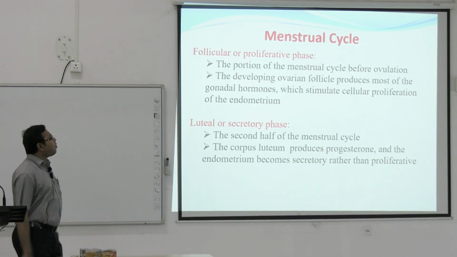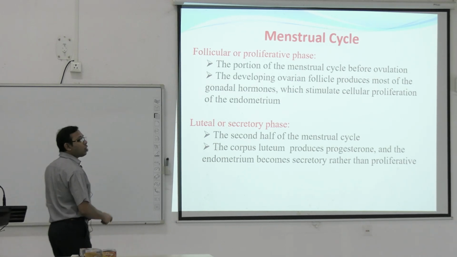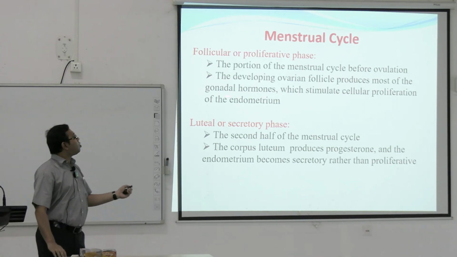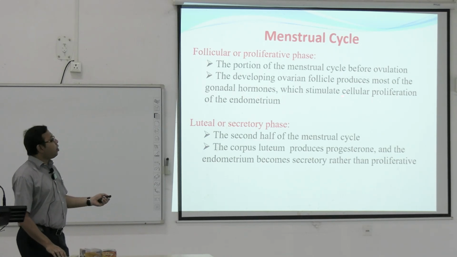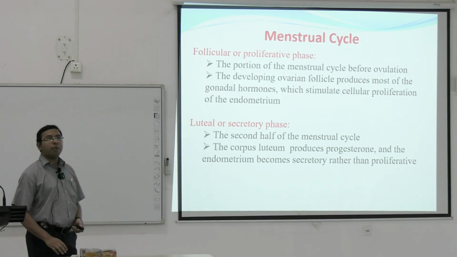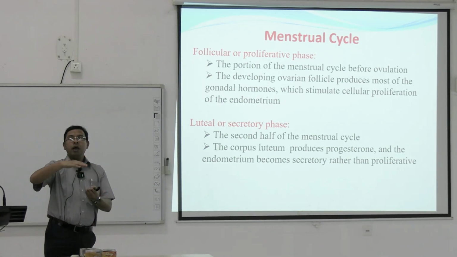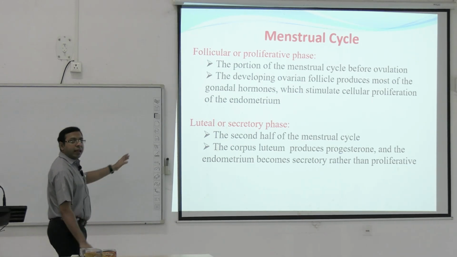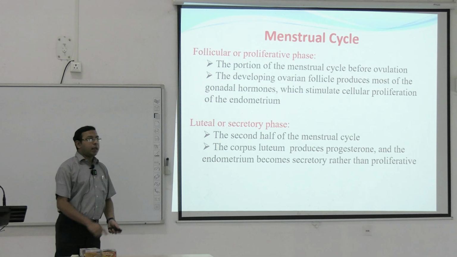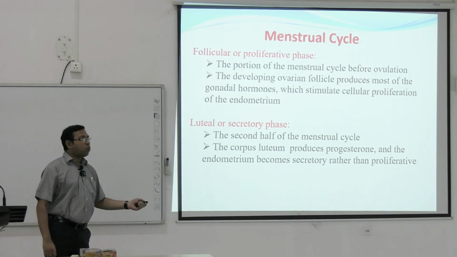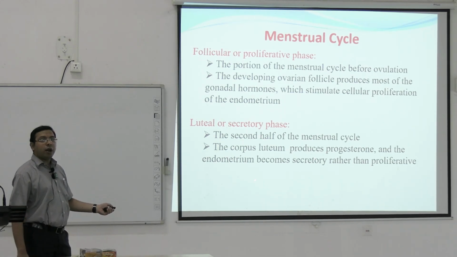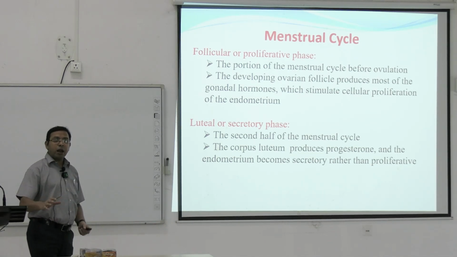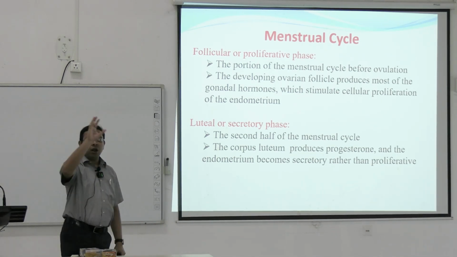So the follicular or proliferative phase is the portion of the menstrual cycle before ovulation, where the developing ovarian follicle produces most of the gonadal hormones which stimulate cellular proliferation of the endometrium, building up of the endometrial cells. And the luteal or the secretory phase is the second half of the menstrual cycle. Here the corpus luteum produces progesterone and the endometrium becomes secretory rather than proliferative. So it is clear about the two phases of the cycle.